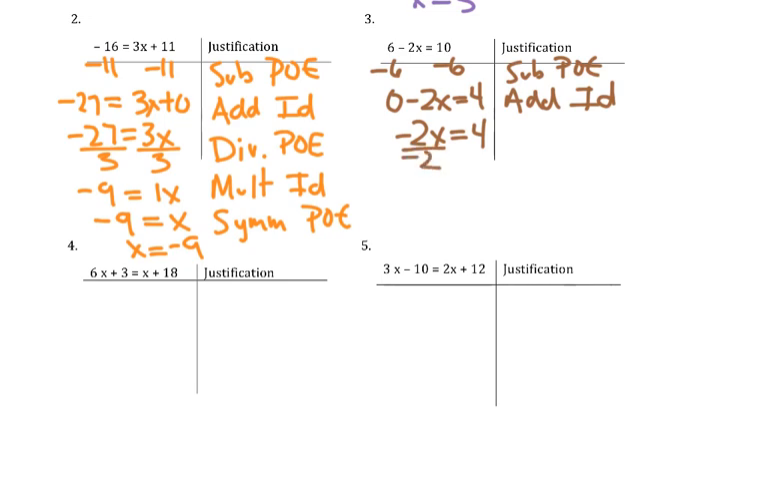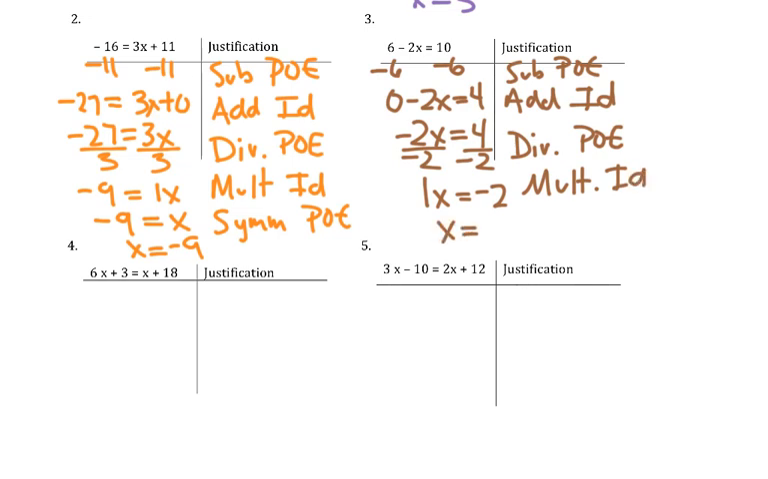So I'm going to divide by a negative, which I can do because of the division property of equality. That gives me 1x equals 4 divided by negative 2, which is negative 2. Then using the multiplicative identity property, I drop the 1 and I get x equals negative 2. And I'm done.